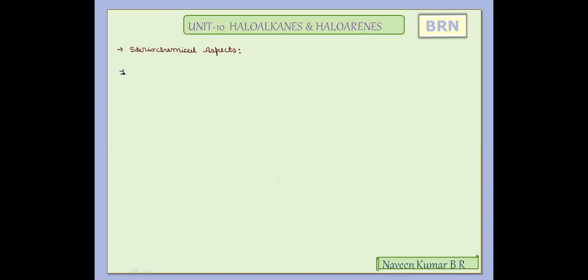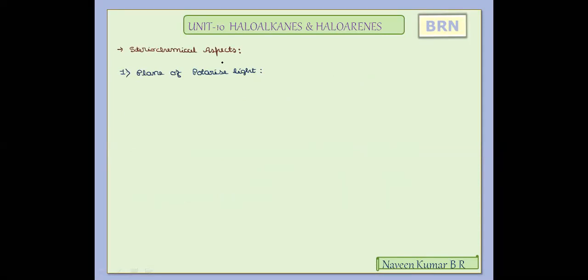First we'll try to learn what is plane polarized light, which is very important in understanding the optical parameters.